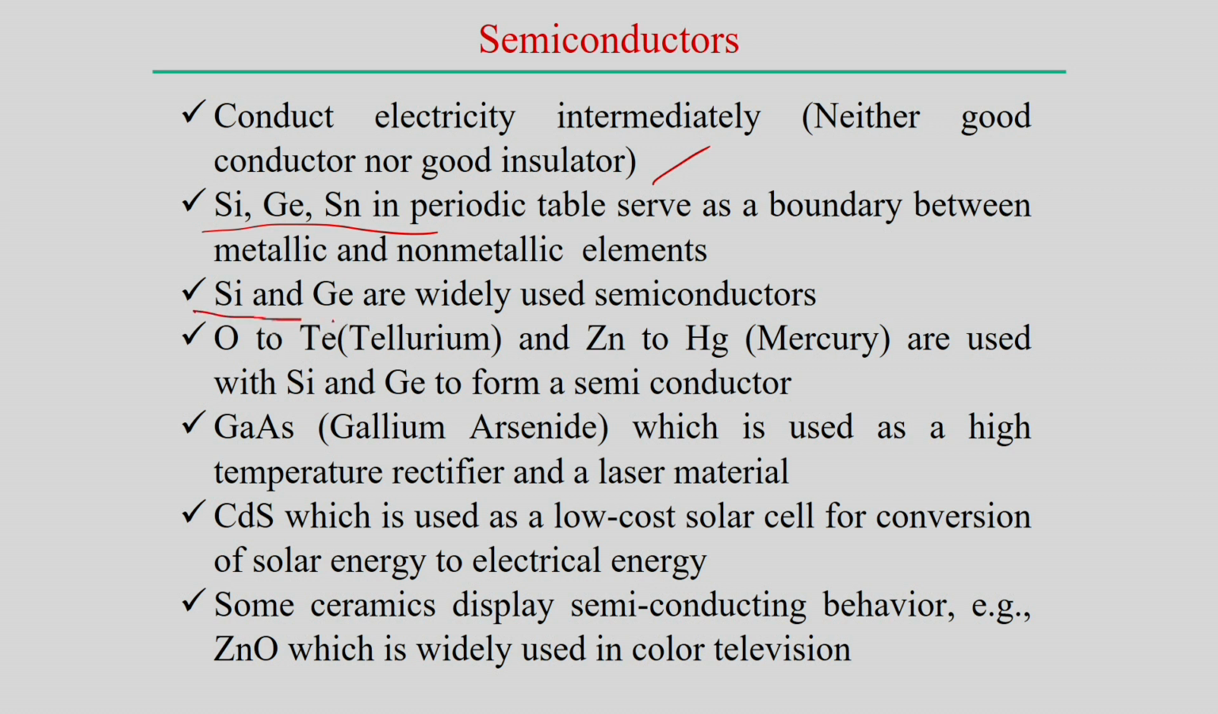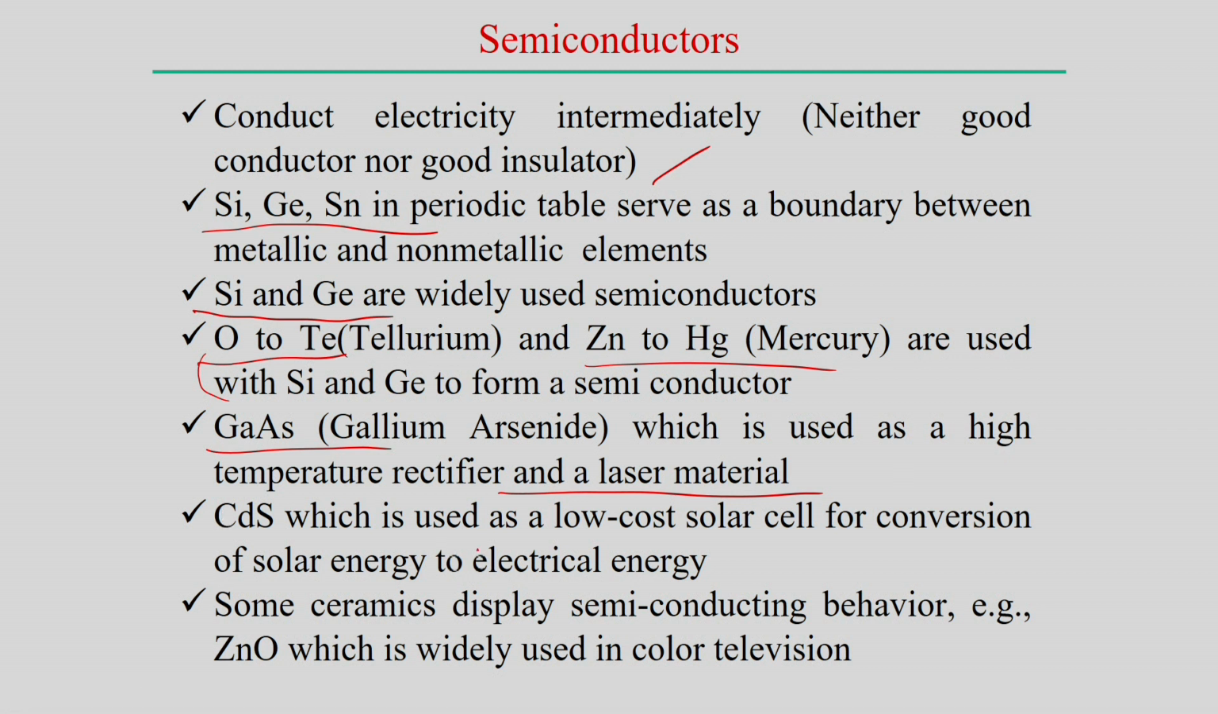Therefore, silicon and germanium are widely used as semiconductor materials, but oxygen, tellurium, zinc to mercury can be used with silicon and germanium to form a semiconductor. So, these are used to control the electrical conductivity of the semiconductor by adding this type of material, which we choose from the analysis of the periodic table. For example, gallium arsenide is one type used as a high temperature rectifier and also a laser material, to induce laser radiation. So, that is one type of semiconductor material.